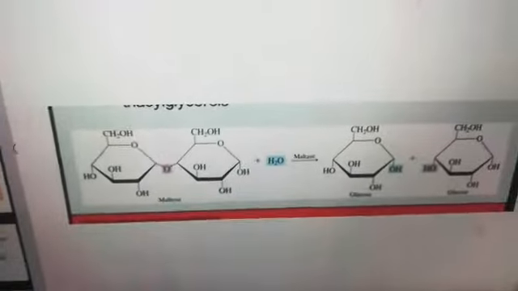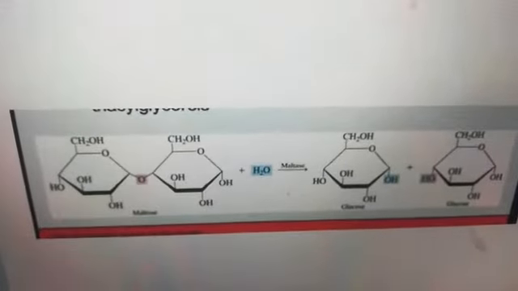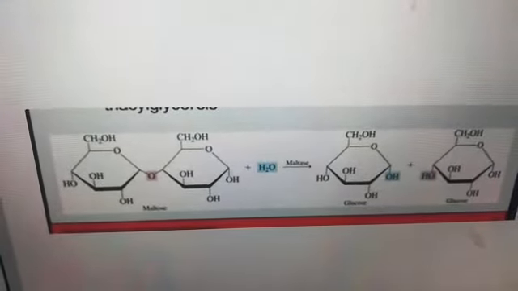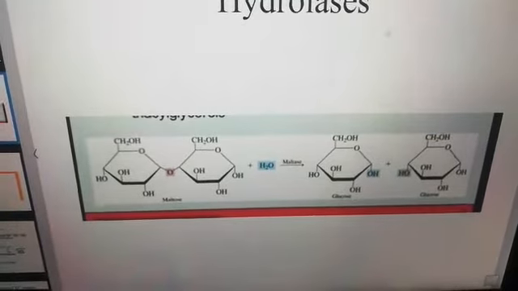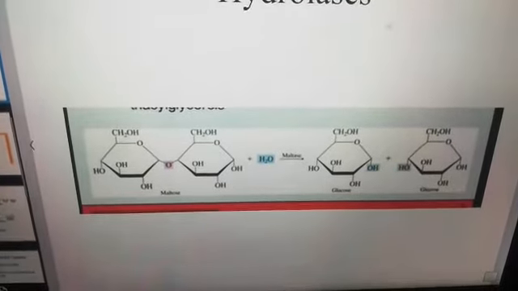We will take an example for hydrolysis. We will take the example of maltase. Maltase is going to break down maltose into 2 individual glucose units, and in this particular reaction it is going to break down the glycosidic linkage.